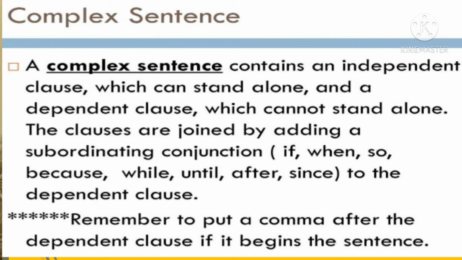So let us see what are subordinating conjunctions here. If, when, because, while, until, unless, after, since, although, etc. Okay. So now another thing is we have to put a comma if the sentence starts with the dependent clause. What is a dependent clause here? It is dependent on some other sentence.